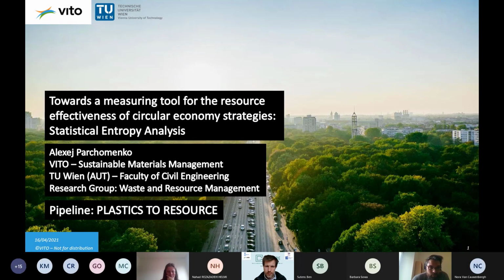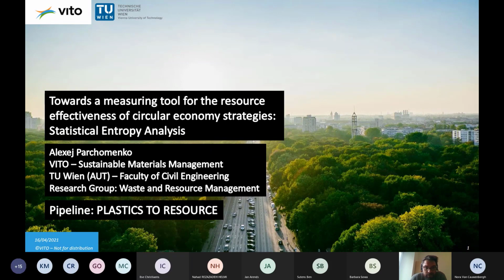The topic I would like to present has the title Towards a Measuring Tool for the Resource Effectiveness of Circular Economy Strategies, a Statistical Entropy Analysis. My name is Alexej Parchomenko. I'm a PhD researcher at VITO at the Sustainable Materials Management Unit and also at the TU Vienna at the Faculty of Civil Engineering with the research group Waste and Resource Management. And the pipeline is the Plastics to Resource.